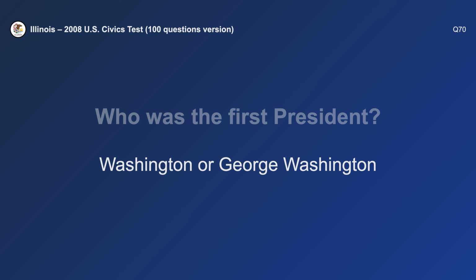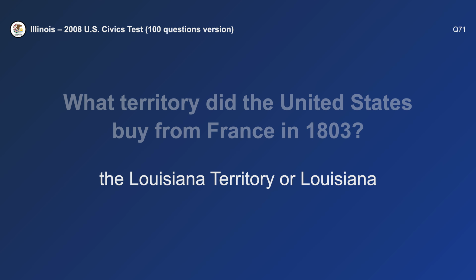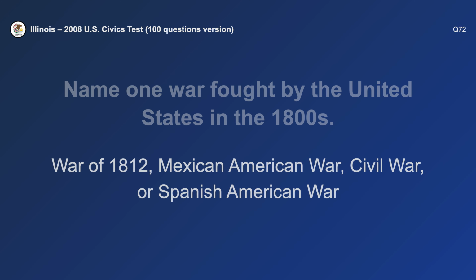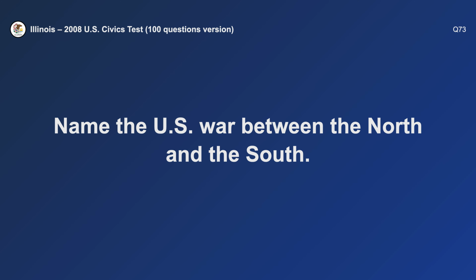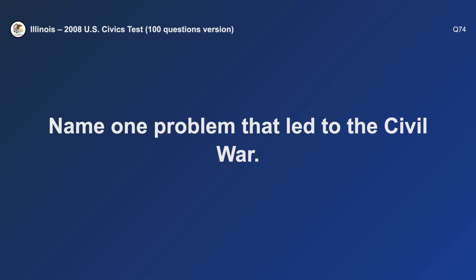Who was the first president? George Washington. What territory did the United States buy from France in 1803? Louisiana. Name one war fought by the United States in the 1800s. Civil War. Name the U.S. war between the North and the South. The Civil War.